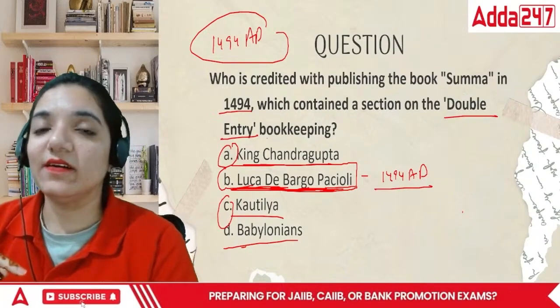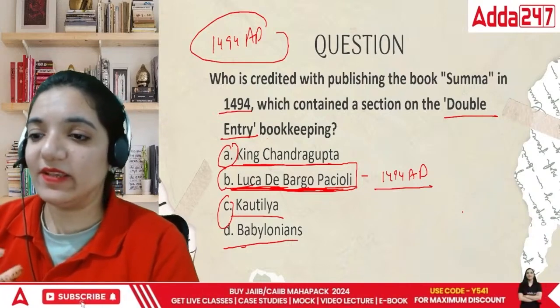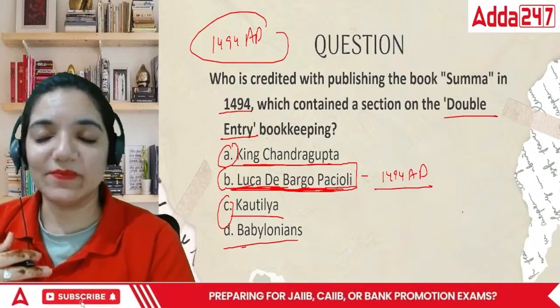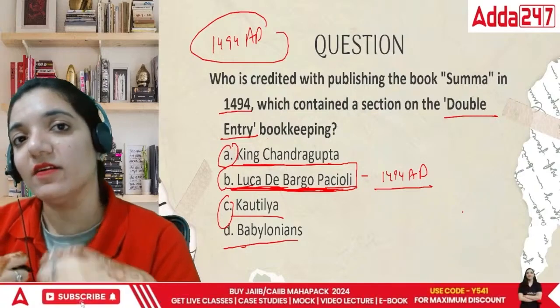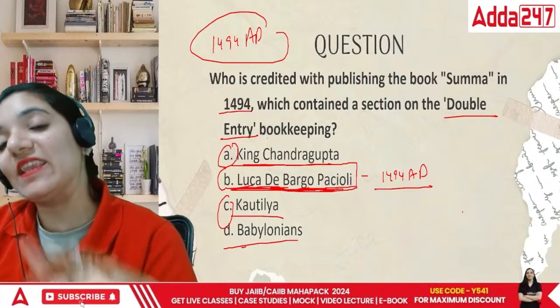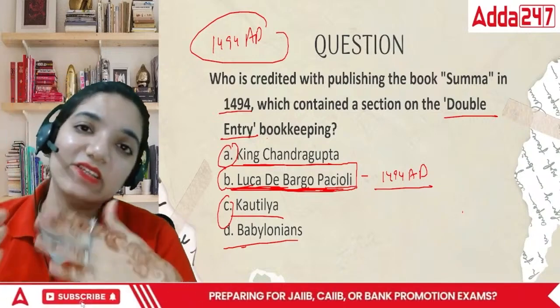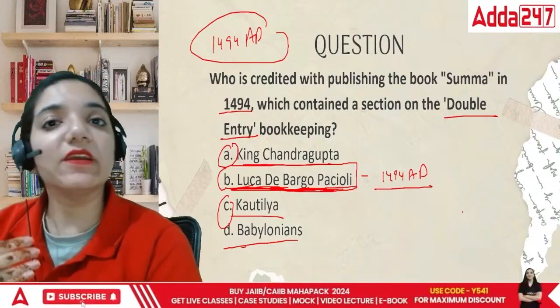That means for everything there's a cost. For example, you are a receiver and a giver at the same time. If I buy a pack of chips, I am paying for it. If I buy a car, I am paying for it. If I'm selling a car, I'm getting money and I'm losing the car. At one point of time you will be the receiver, and at the same time you will be a giver as well.